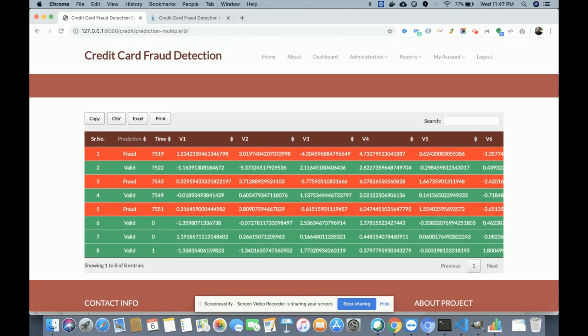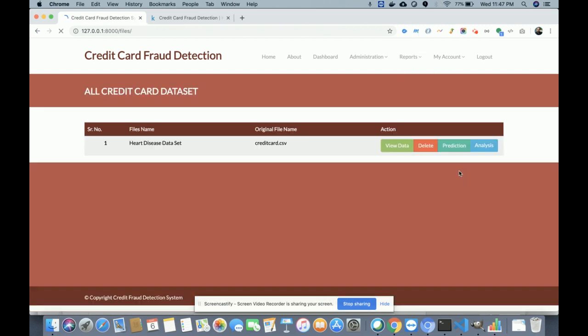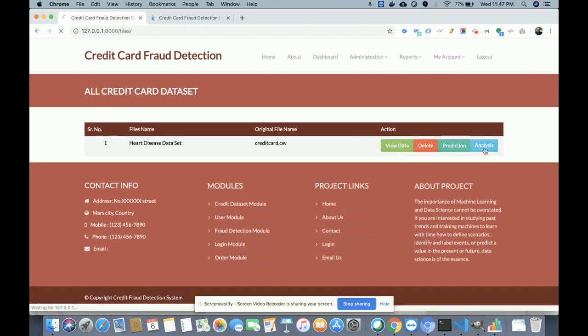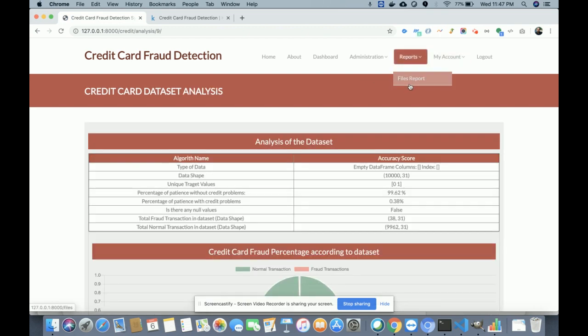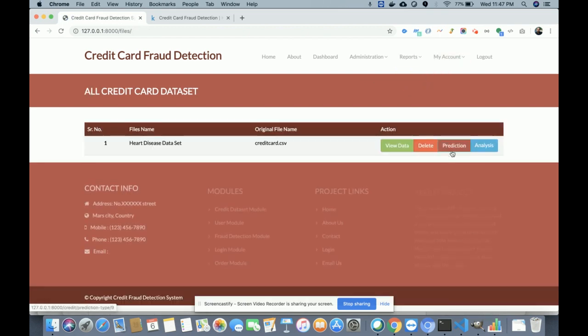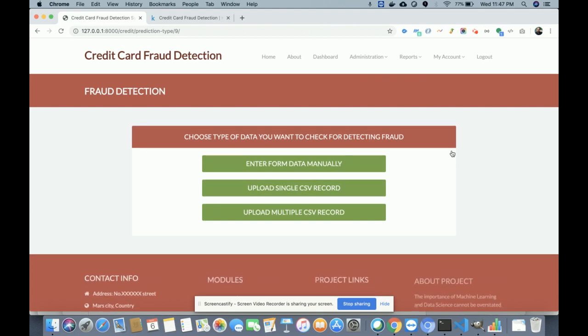There are three options, so let me explain again. If you want to check whether credit card data is fraud or valid, we have provided three options. Let me show you again. So, prediction. The first one is to enter data manually.